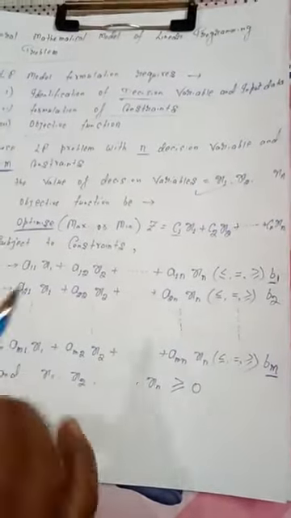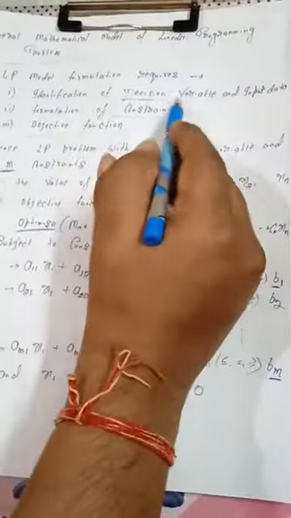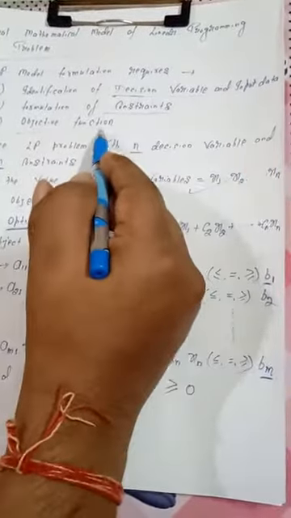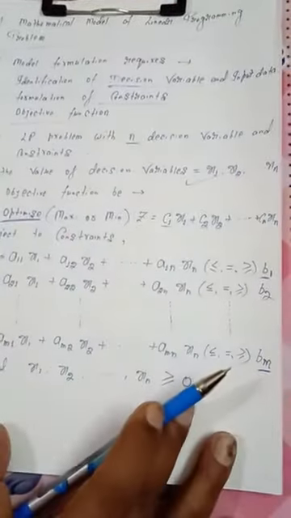I am repeating again. LP model formulation requires three things: decision variables, constraints, and objective function. Is that clear to all of you?